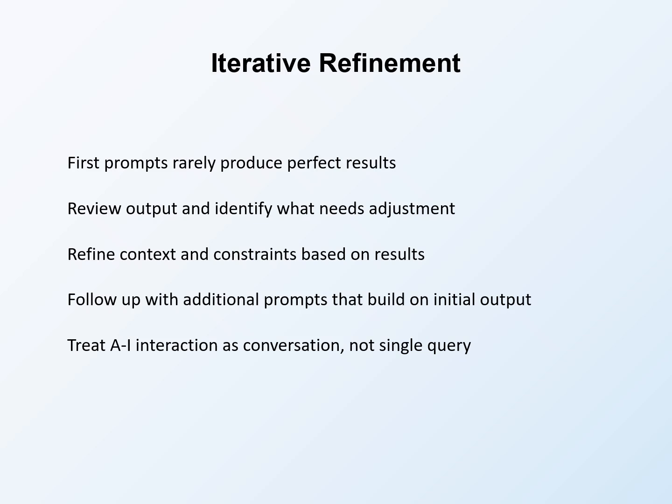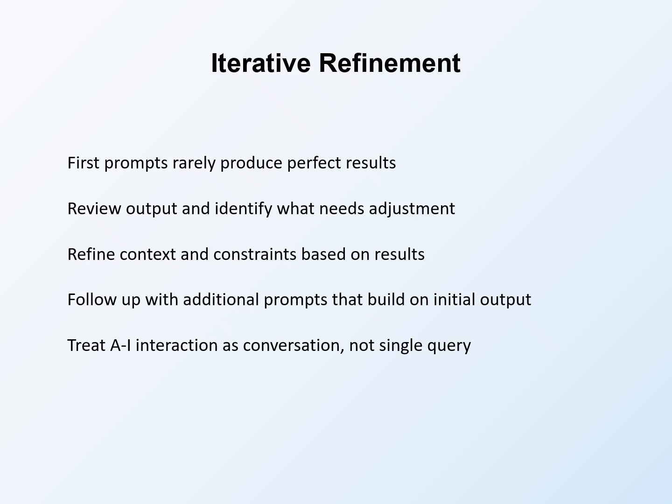Review output and identify what needs adjustment by reading critically. What worked well? What missed the mark? What would improve the output? Critical review guides refinement. Accepting first drafts uncritically wastes AI's potential for iteration.